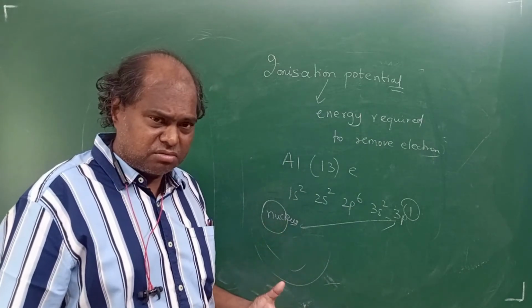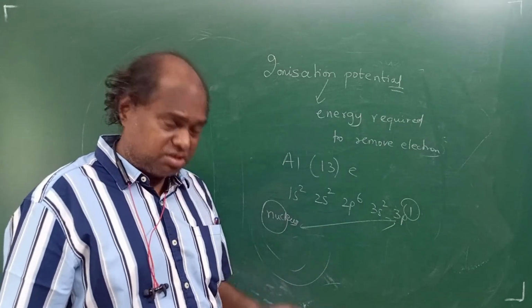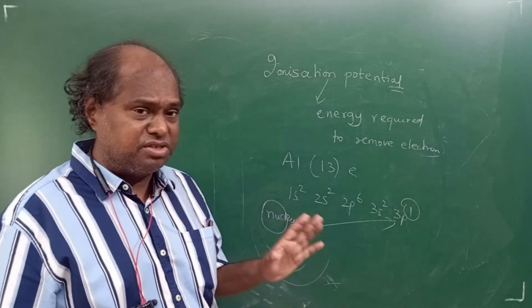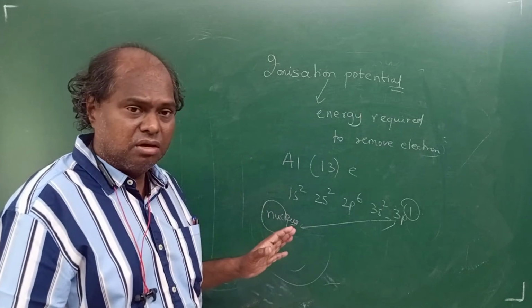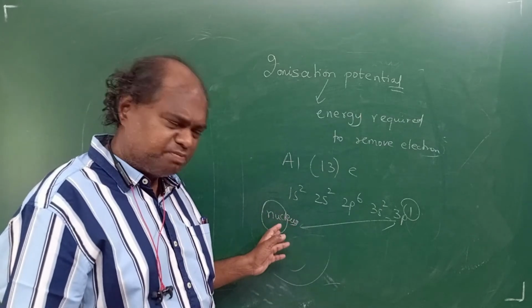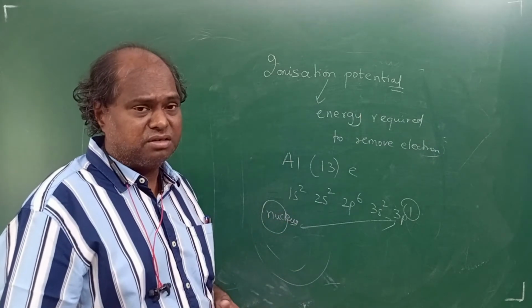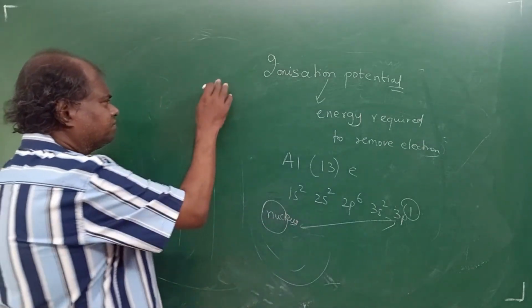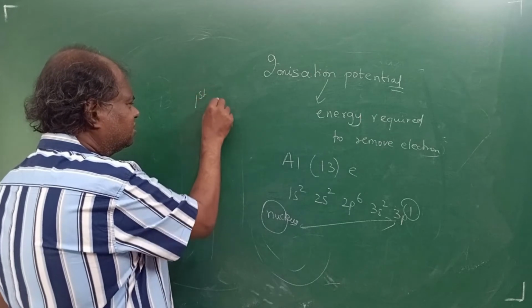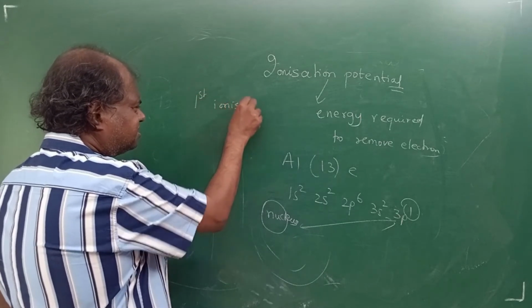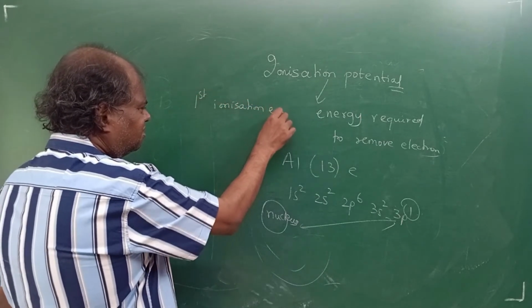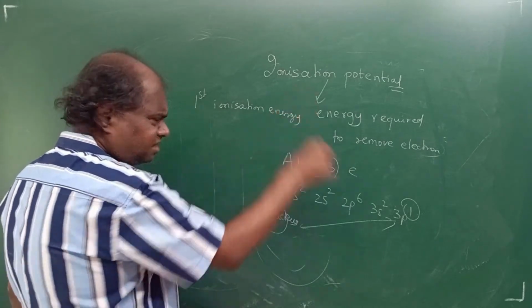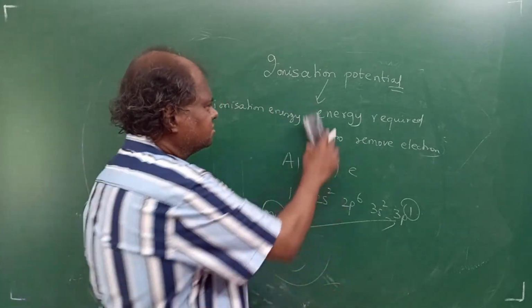So first electron, okay, but still not that easy. You require some energy, remember. Second electron, a little bit more difficult. Third is still more. So always remember one thing, students, the first ionization energy will always be less than the second ionization energy.